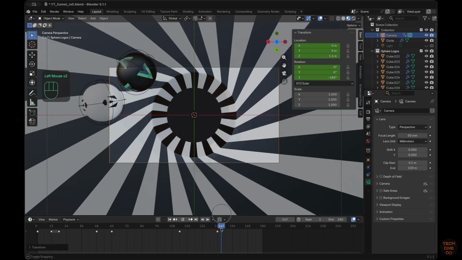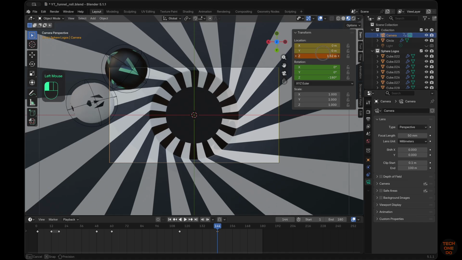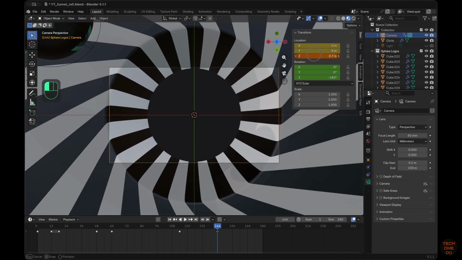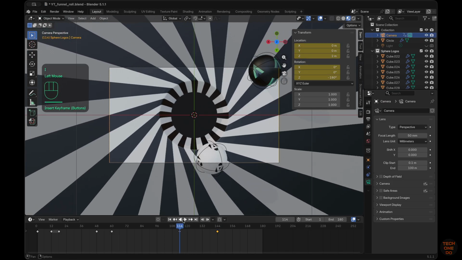Update the keyframe at 144 and adjust the location as shown. Now the camera zooms in further.